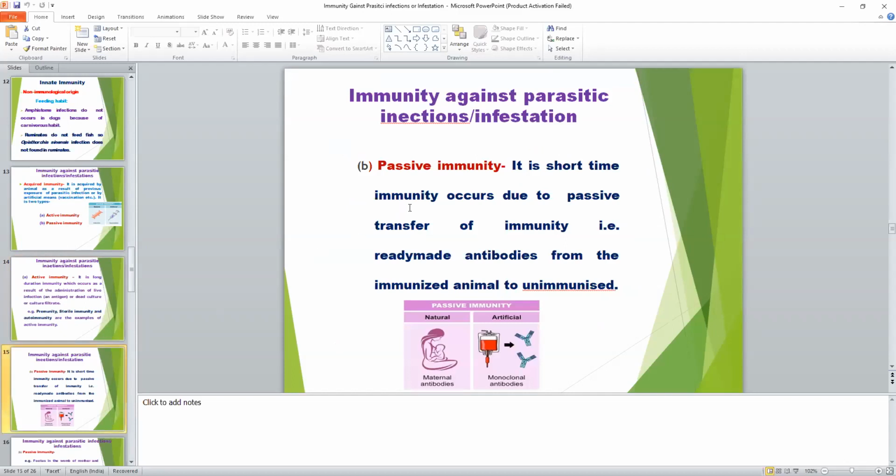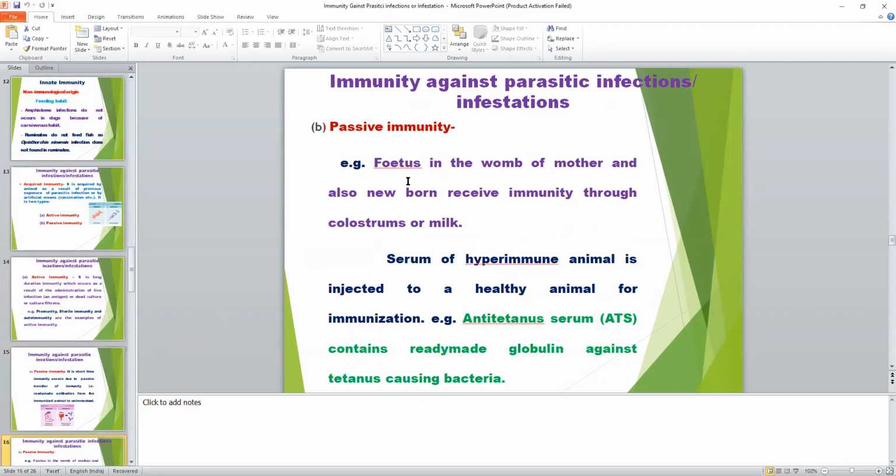Then passive natural immunity is due to maternal antibody which the fetus gets in the womb of the mother during pregnancy, and also by the injection of hyperimmune serum in the animals.